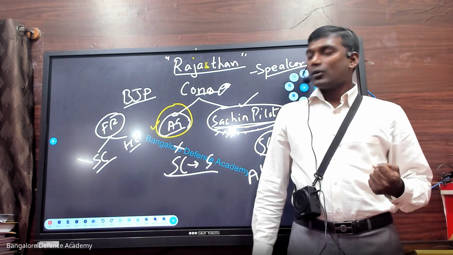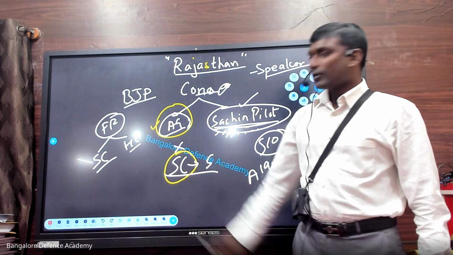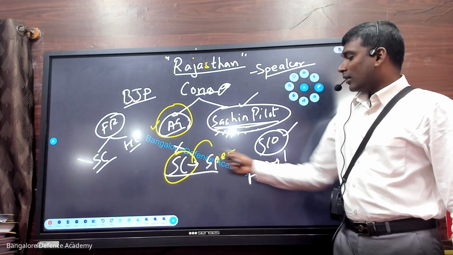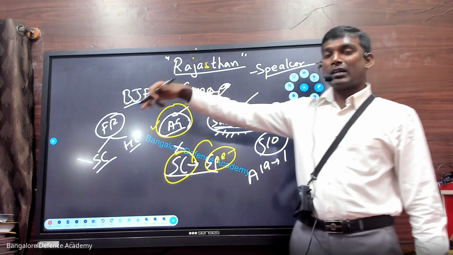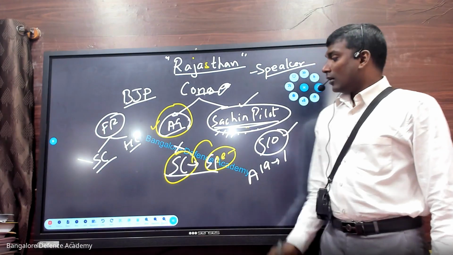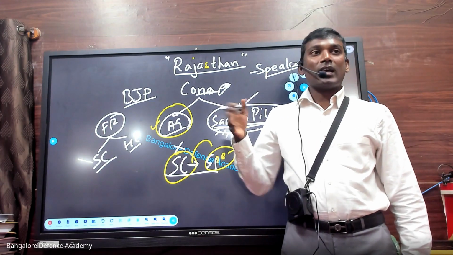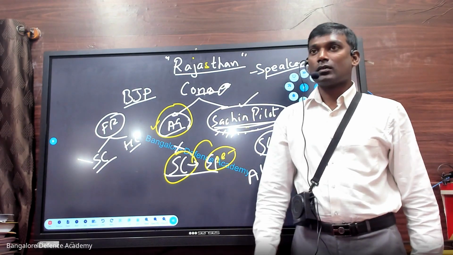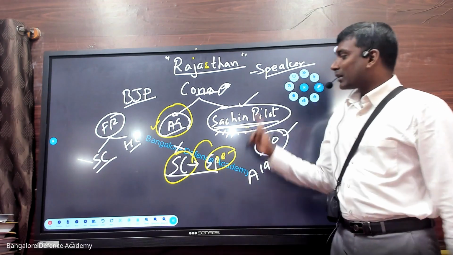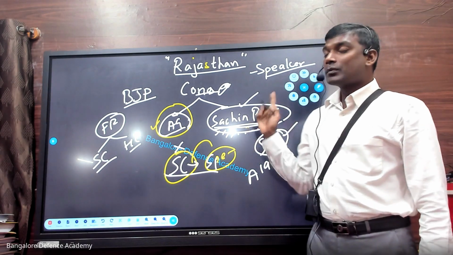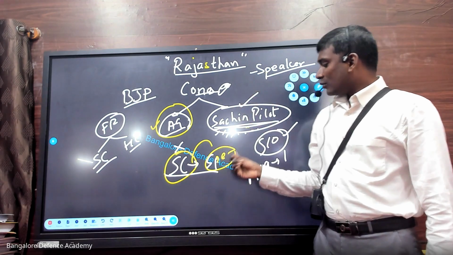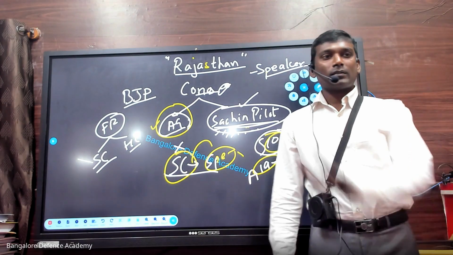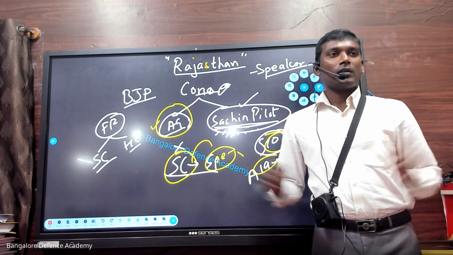Yes. Now the Supreme Court says, "Oh, is it?" The Supreme Court comes down heavily on the speaker of the state and says that you cannot use anti-defection as a weapon to stop freedom of speech and expression. It's a democracy. The person has a right to speak. You should allow them to speak. So in this case, your anti-defection is not valid. Sachin Pilot once again came back to the assembly.